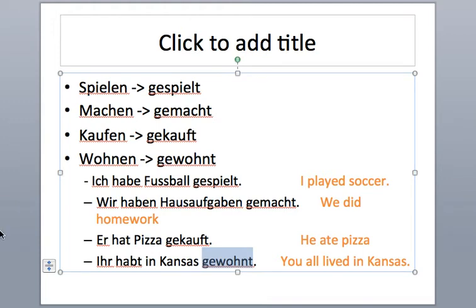Watch this one or two times. I'll have some stuff for you to do to help you practice it when you get back. Keep working on this. It'll get a little more complicated, but for right now, that's how you form the conversational past tense with regular verbs in German.